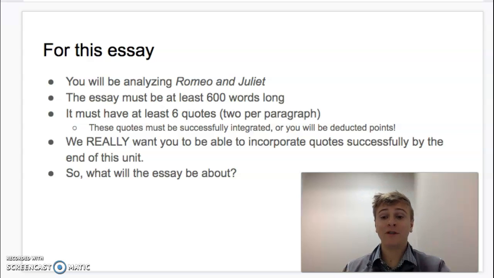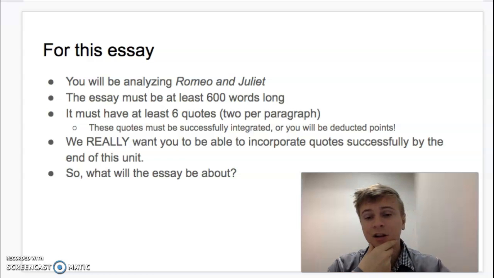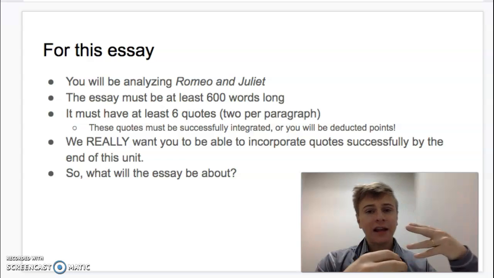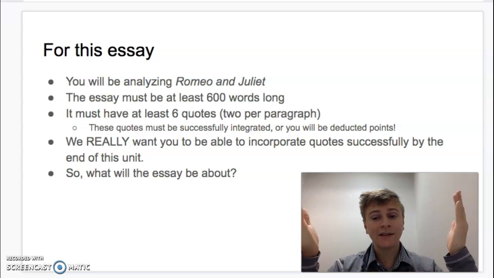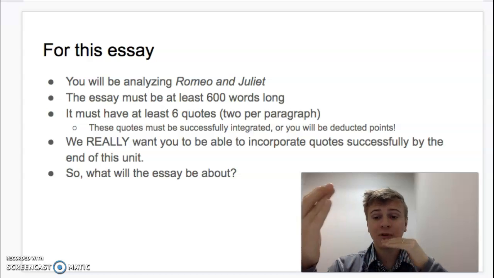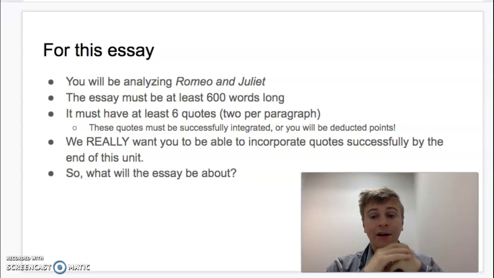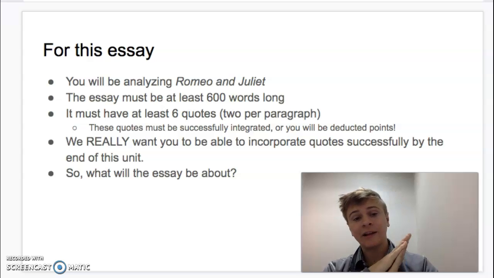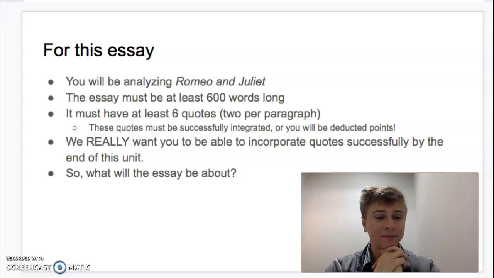Your essay must have 6 quotes. One of the main purposes of this unit is to get you to understand how to integrate quotes successfully into your writing. We're going to practice with some non-Romeo and Juliet stuff first, and then we'll work on incorporating the actual Romeo and Juliet lines into your work. There's going to be 2 per paragraph, and we're really going to be emphasizing this skill through this unit, so that when you have to take another book later on and incorporate quotes, you can do it successfully.